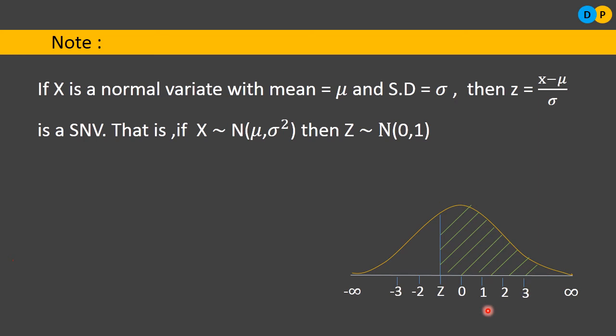So in this video we have studied what is meant by a normal variate and what is the difference between a normal variate and a standard normal variate. Using a normal variate we cannot attempt all the problems, so in order to simplify it we need to go for standardization. That's why we will be considering the standard normal variate. The total area under the standard normal curve is 1.